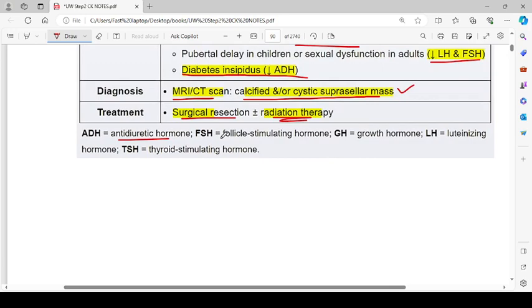So there is antidiuretic hormone, FSH, follicle stimulating hormone, growth hormone, and so on.